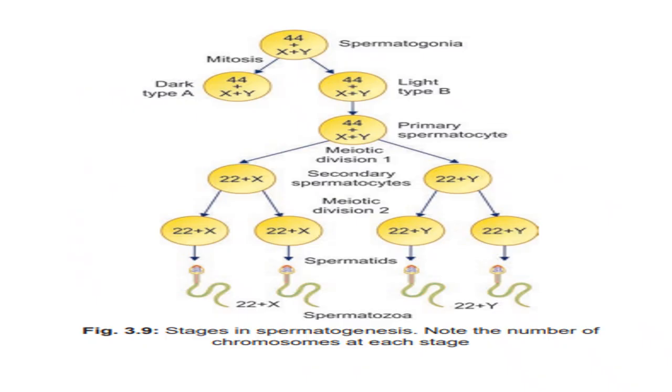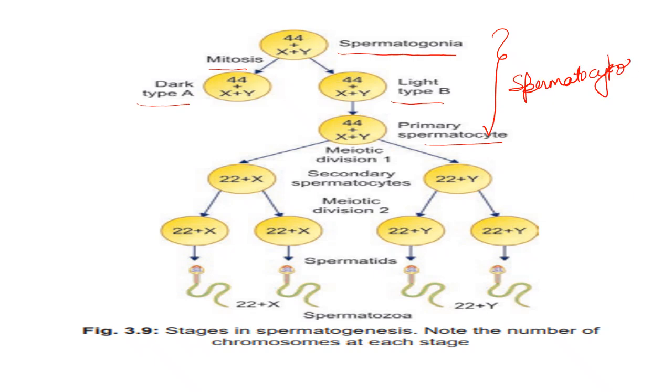This is the flow chart. You can see spermatogonia, and after the mitosis division, it divides into dark type A and the light type B. It further goes through the process and gives rise to the primary spermatocyte. Then meiotic division 1 and meiotic division 2. So this process comes under the spermatocytosis, and this comes under the meiosis. It takes around 16 days. It takes around 24 days.